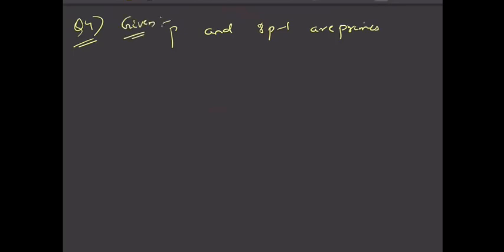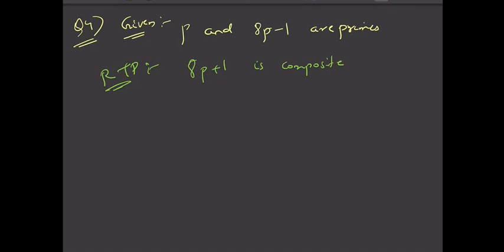Next, let us move to the fourth question. Here it was given that p and 8p minus 1 are primes. This is given to us. And you need to prove that 8p plus 1 is composite. So it is given that p and 8p minus 1 are primes. Yes, so let us try to prove it.